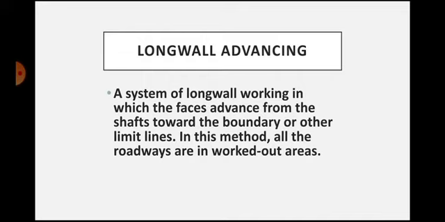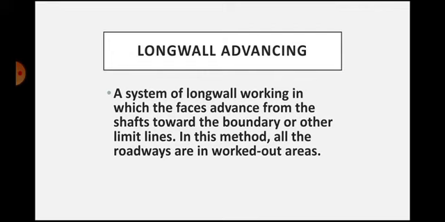In this method, all the roadways are in worked out areas. So, what happens in the longwall advancing method? The longwall machinery will be advanced from the main heading roadway or from the shaft towards the boundary of the mine, or towards the boundary of the panel, or towards the barrier pillar.